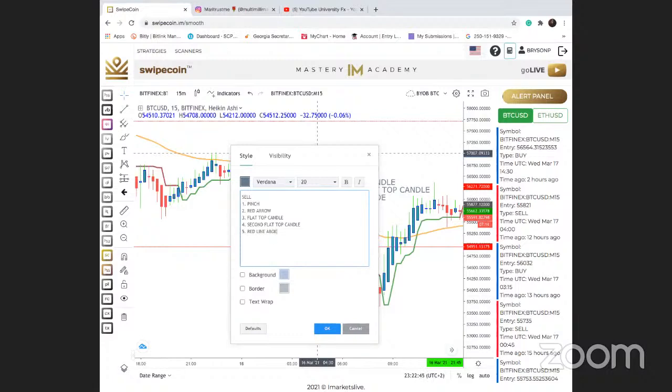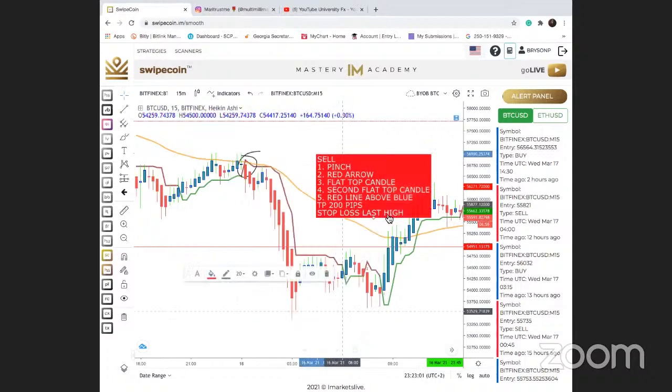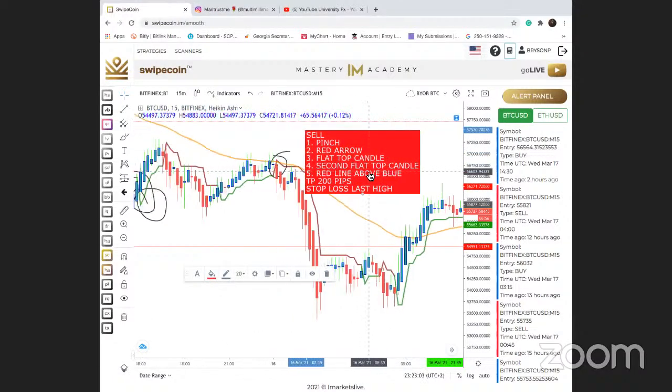Red line above blue, and then of course your TP 200 pips, stop loss at the last high. Okay, so I'll make this background red so you guys can know this is actually going for a sell.